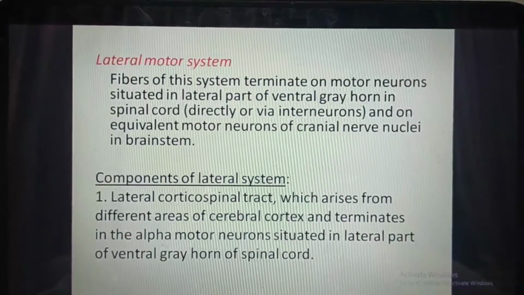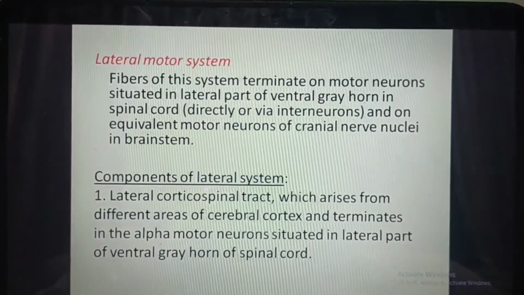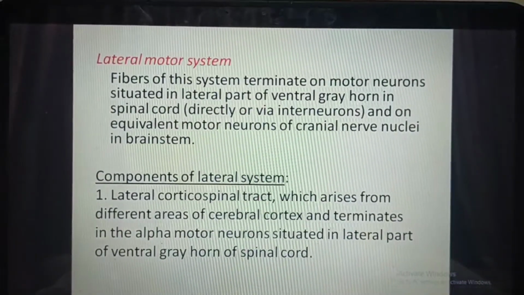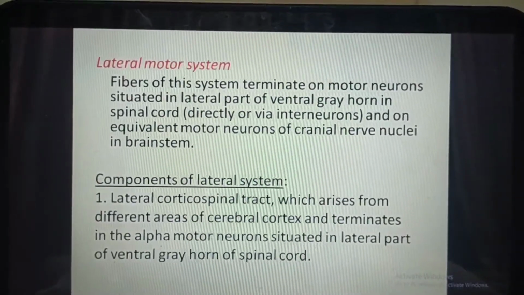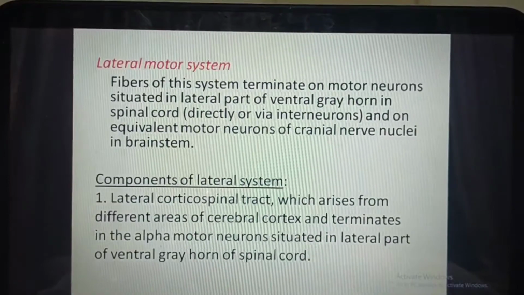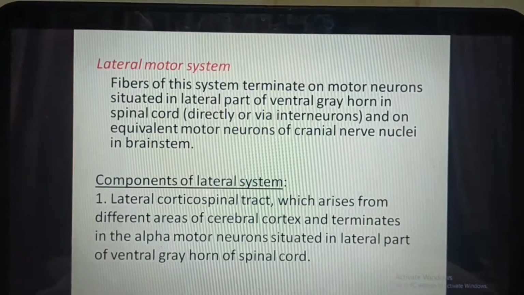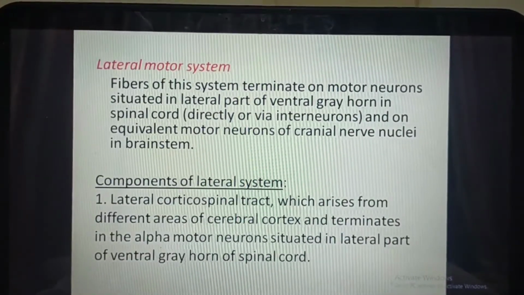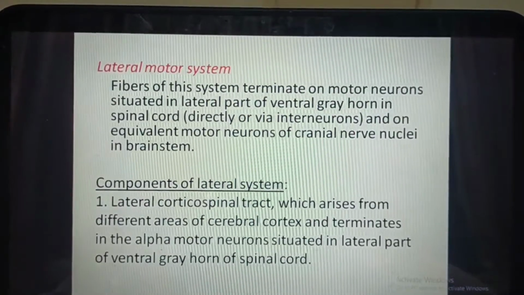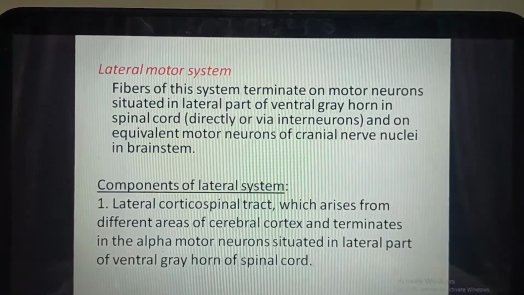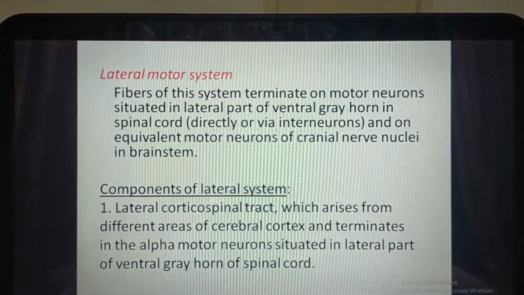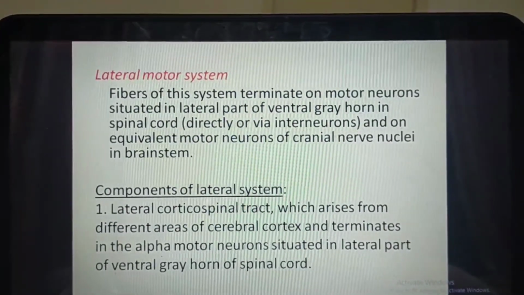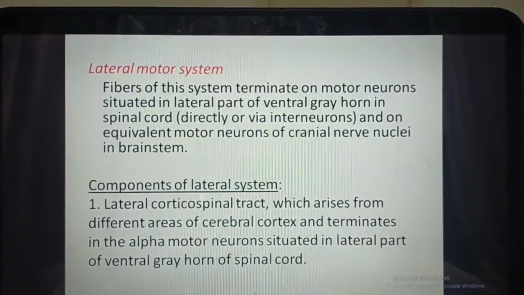Lateral motor system. Fibers of this system terminate on motor neurons situated in the lateral part of the ventral gray horn in the spinal cord, directly or via interneurons, and on equivalent motor neurons of cranial nerve nuclei in brainstem. Components of lateral system. Lateral corticospinal tract, which arises from different areas of cerebral cortex and terminates in the alpha motor neuron situated in lateral part of ventral gray horn of spinal cord.